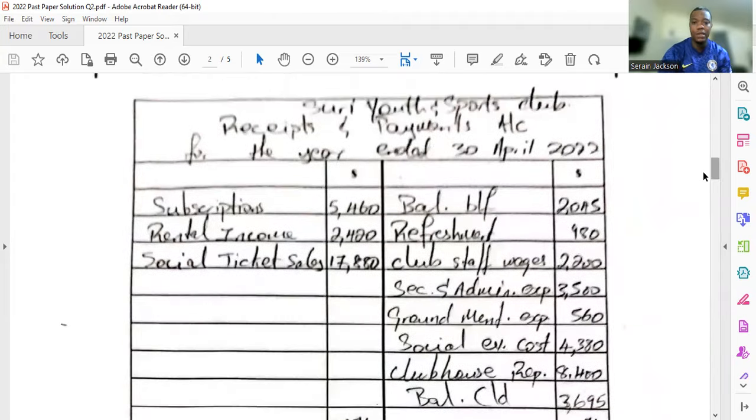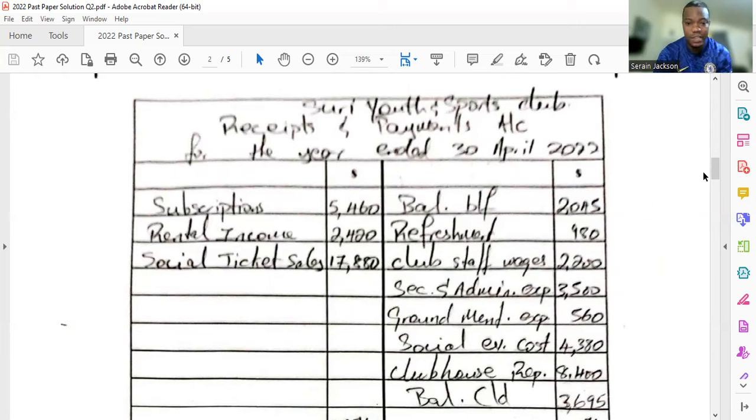For those of you who may not know, receipts and payments accounts are accounts that non-profit organizations use, and the receipts and payments account is really the cash book. In a profit-making organization we would call it a cash book, but in a non-profit making organization like a church or a club, you would call it a receipts and payments account.